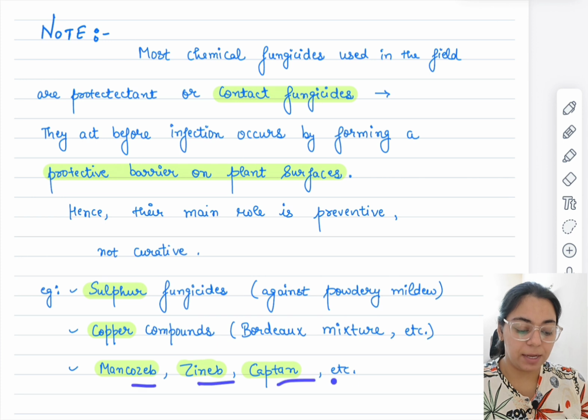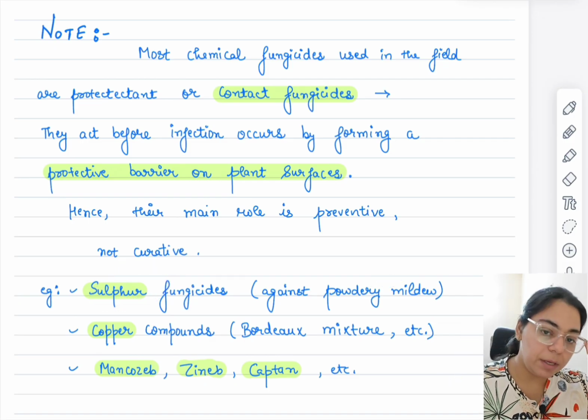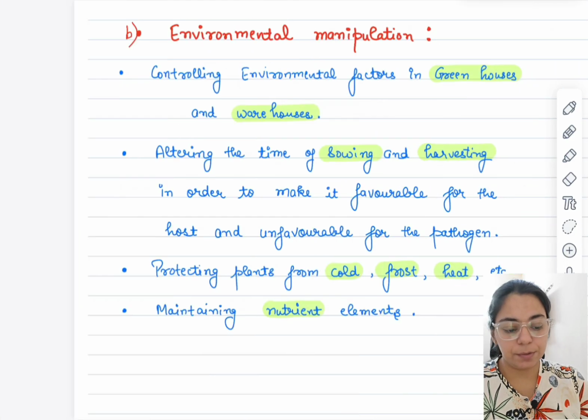Mancozeb, Zineb, Captan, etc. are also examples, and Bordeaux mixture is an example of copper compounds, and sulfur fungicides are basically used against powdery mildew. These are very important points, but we will be going in depth in upcoming videos, okay.